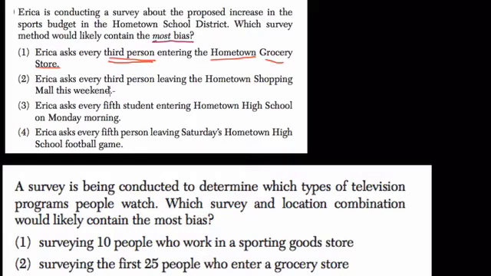The next one, Erica asks every third person, another good random technique, leaving the hometown shopping mall. So again, there is some bias there. Who is shopping at the shopping mall? People with enough money to go shopping. The people that can't afford shopping won't be there, and you'll never know how they feel about it.